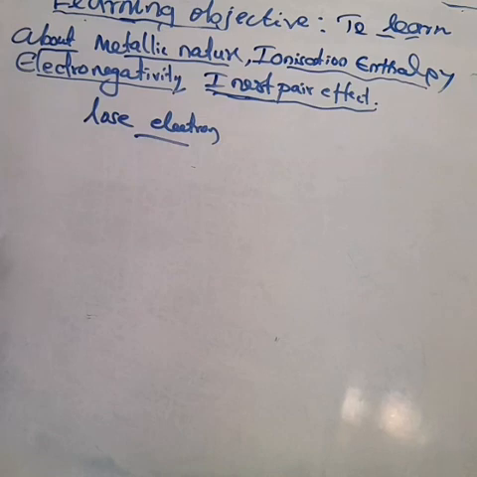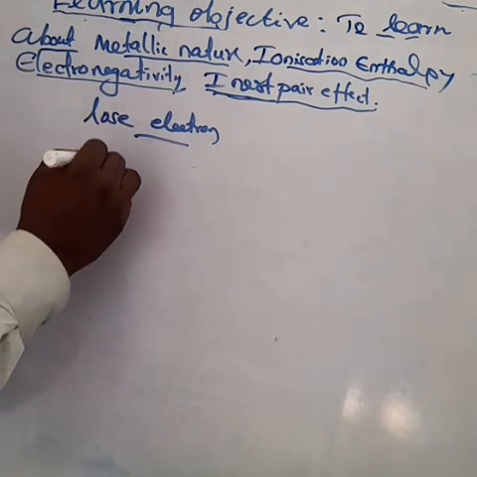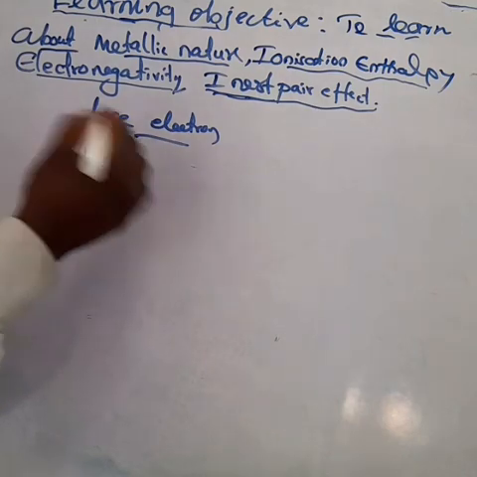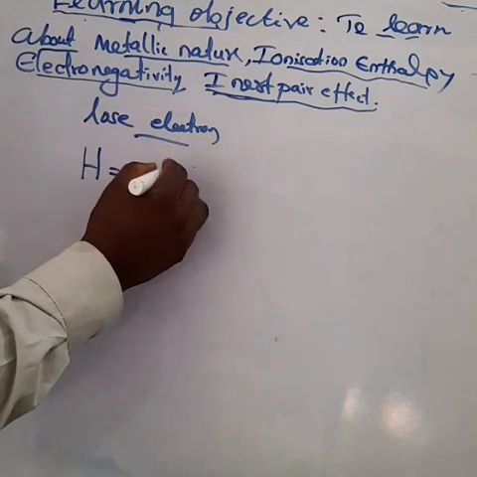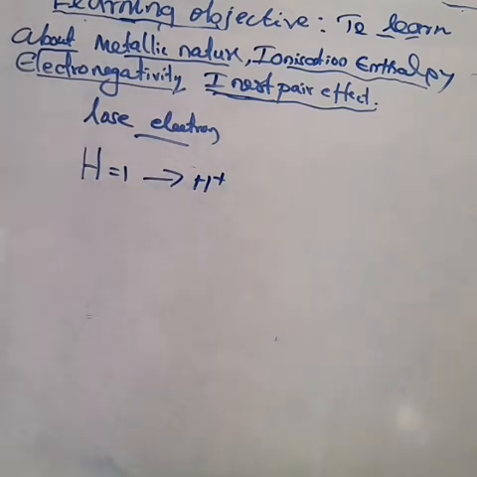For example, hydrogen. Hydrogen loses its electron and achieves a plus charge. That is why we say electropositive elements are metallic characters. So this character depends upon the ionization energy.